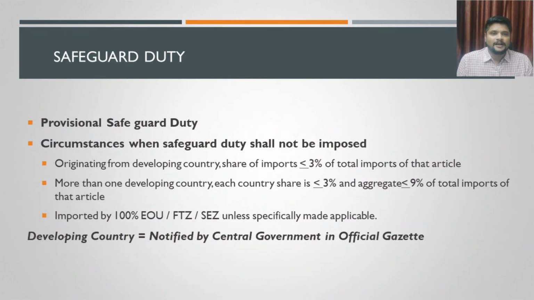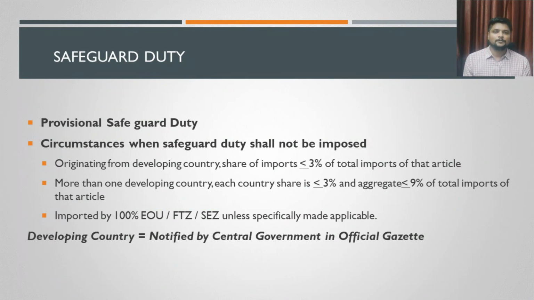The safeguard duty can be charged on a provisional basis as well. There can be a provisional safeguard duty levied by the authorities. For example, on a particular product the safeguard duty may or may not be applicable. The officer may not know that when the import is actually happening. So for that purpose, they may charge the safeguard duty on a provisional basis.